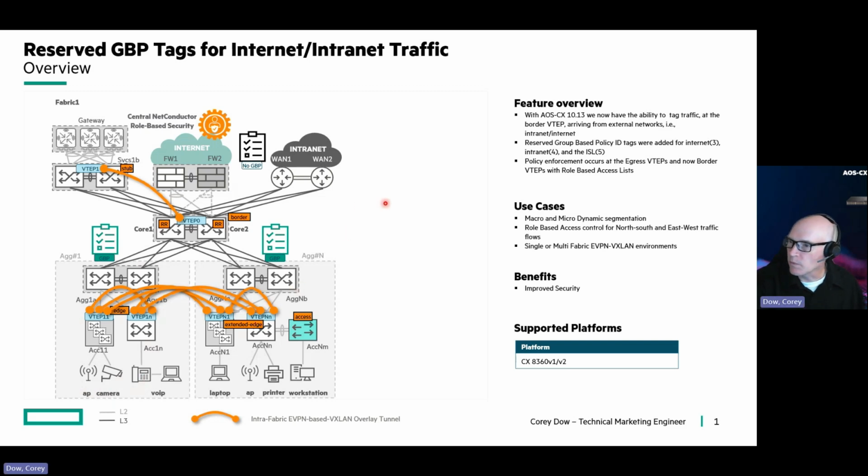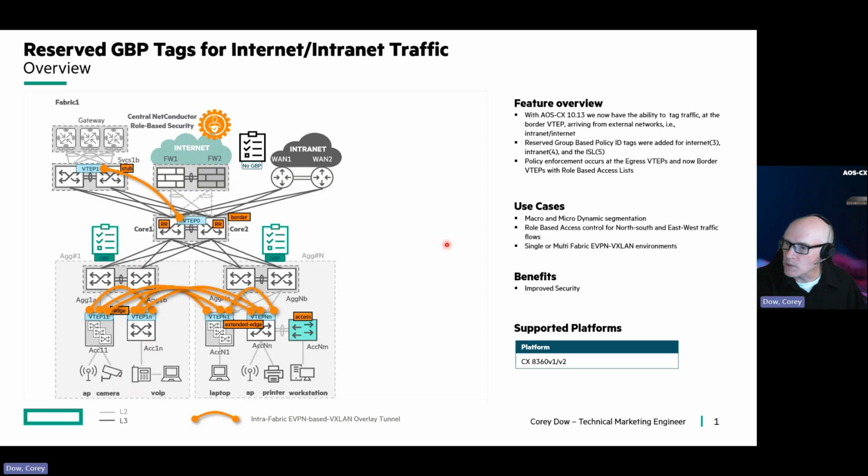So this further supports our macro and micro dynamic segmentation use cases. And as I mentioned, role-based access control for not only east-west traffic, but now north and south. And both single or multi-fabric EVPN VXLAN environments are now supported with this feature set, and it provides the benefit of improved security, as you can see here.